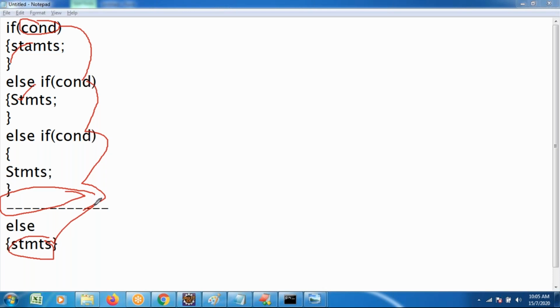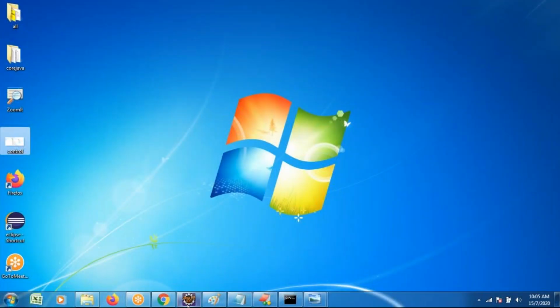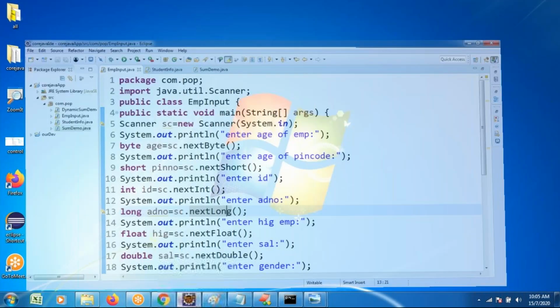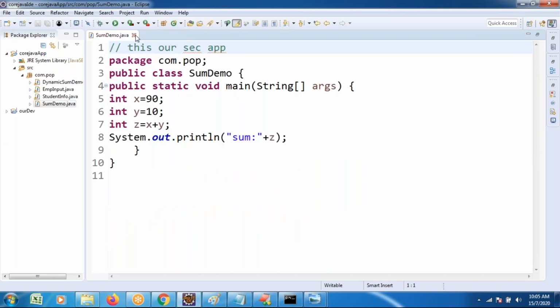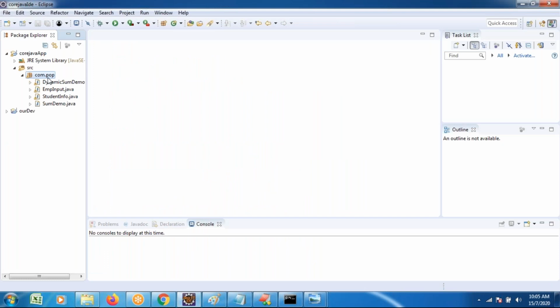How to do this process through an application is what I want to show you now, in an IDE. Try to observe; I already opened the IDE. We want dynamic data, so Scanner is recommended. If you want, you can also take the console.